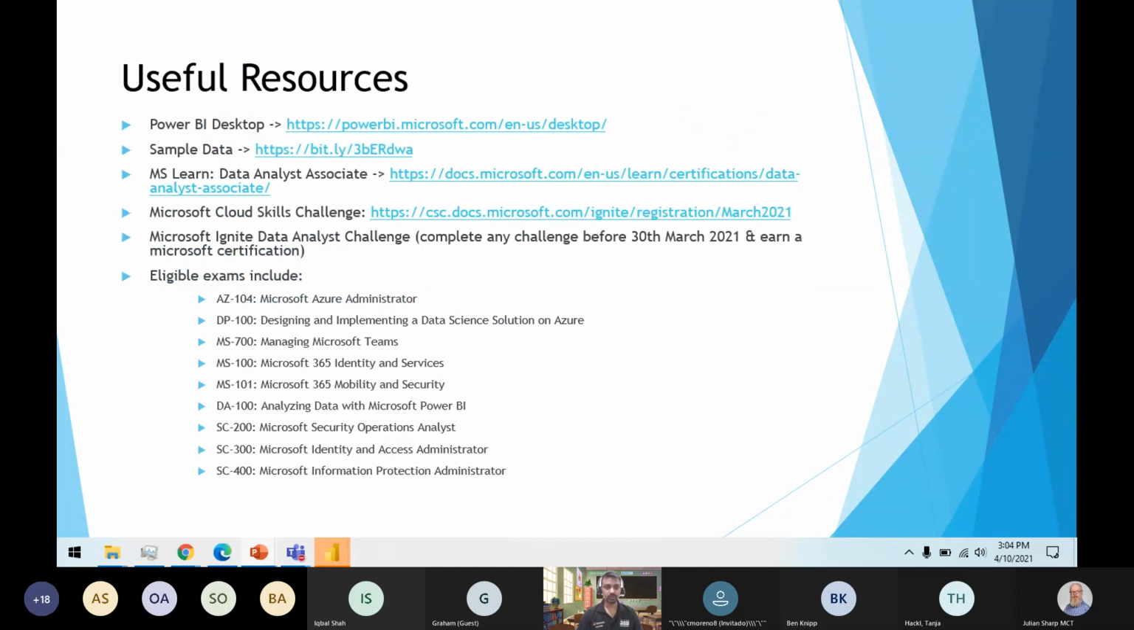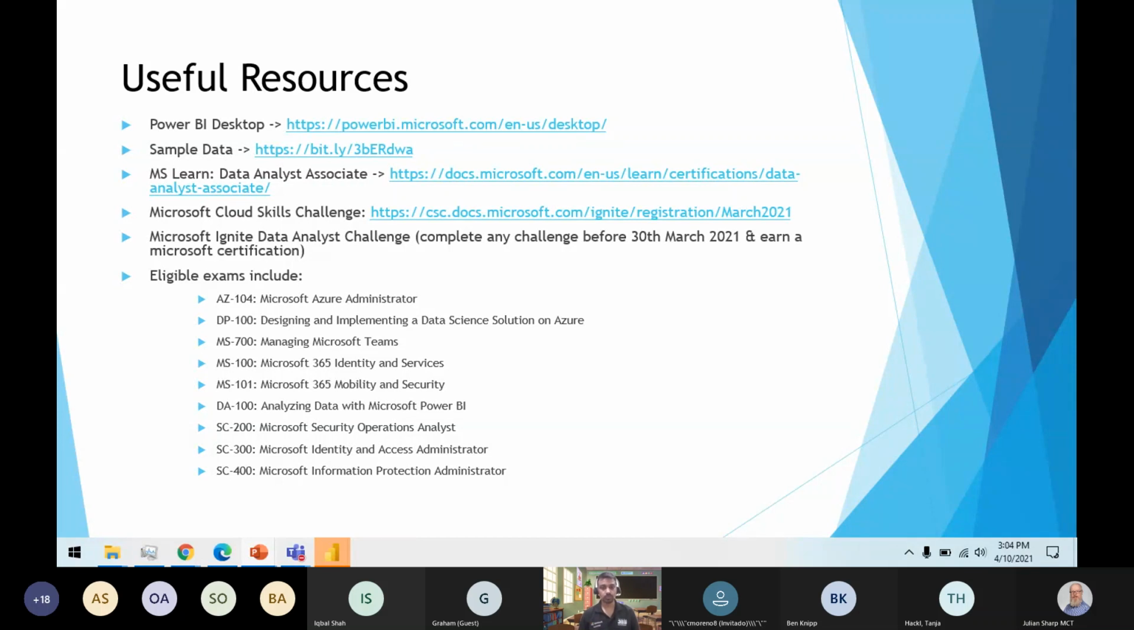So this is a brief introduction, and here are some useful resources which might help you. I have put these resources into the slides as well. One is the Power BI Desktop link, where you can download it. The other one is sample data, where you can find some sample data sources for your reports. The third one is the Microsoft Learn Data Analyst Associate path.